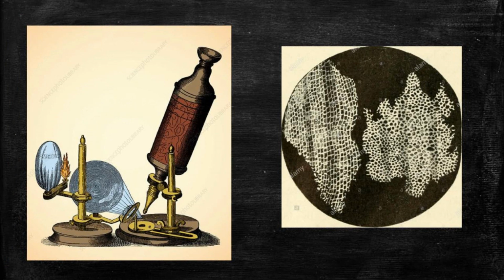Next, on the right side, you can see the diagram of a cork, and on the left side, you can see the microscope by which Robert Hooke first discovered the cell.